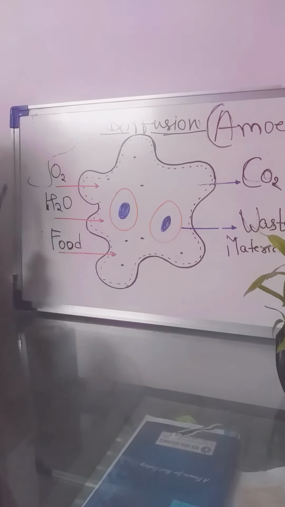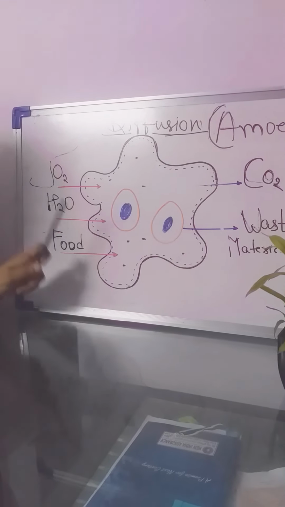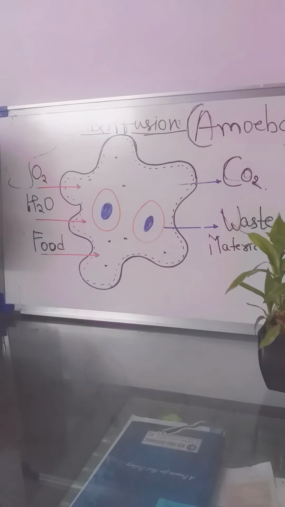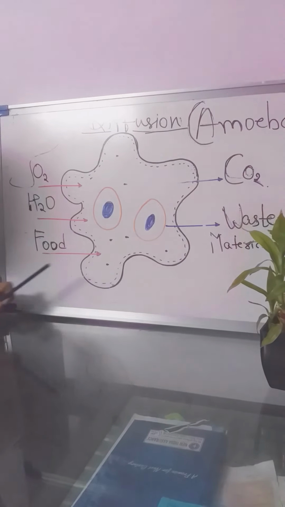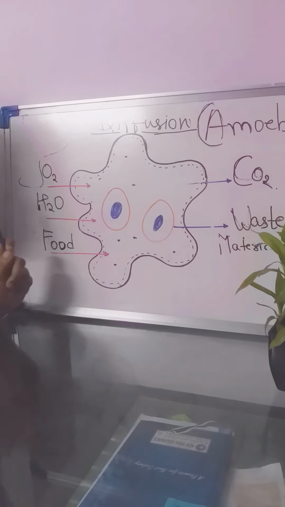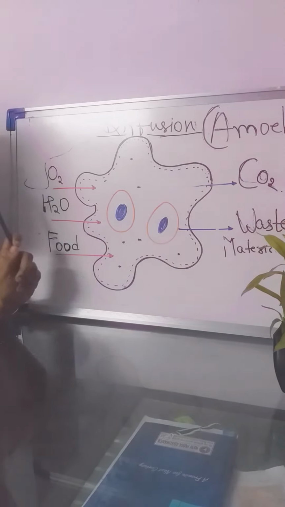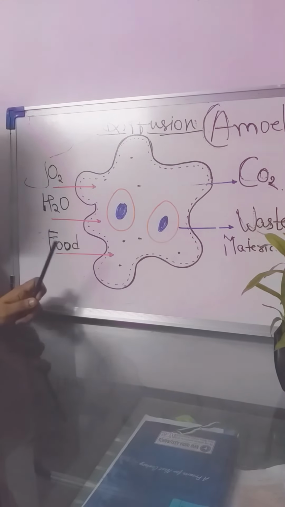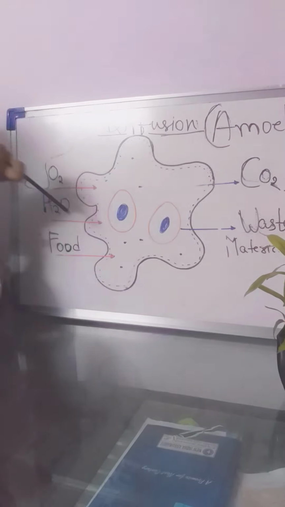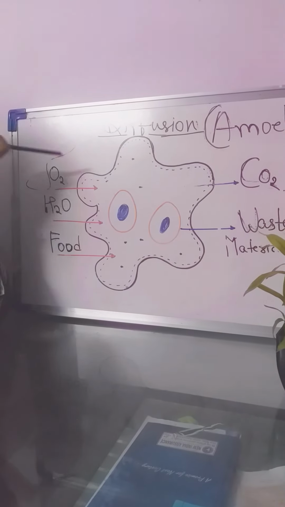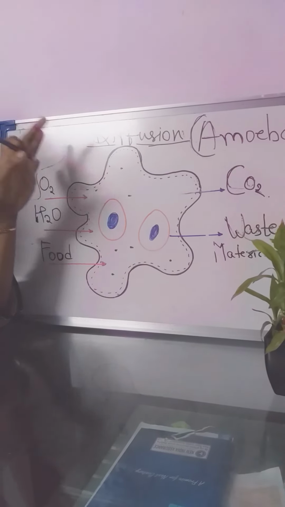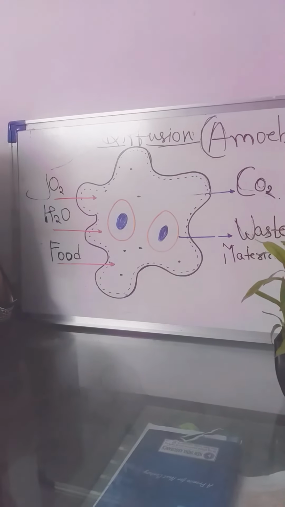Entry of oxygen, entry of water, entry of food, exit of carbon dioxide, removal of waste material, all of these processes take place across a single cell. Why? Because it is a unicellular organism. By which process? By the process of diffusion. So as it is a unicellular organism, there is only one cell. So whatever entry and exit occurs, it occurs only through or only across a single cell.